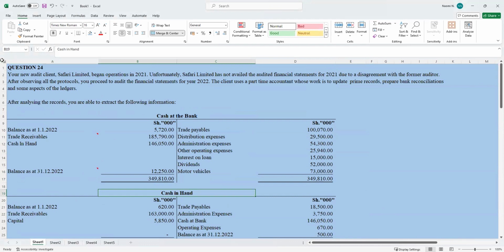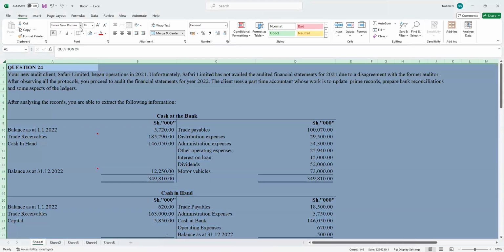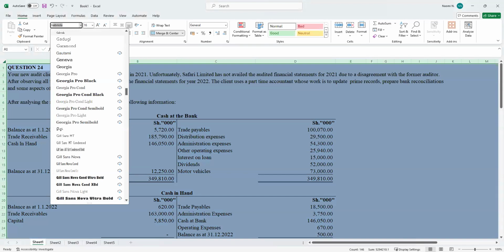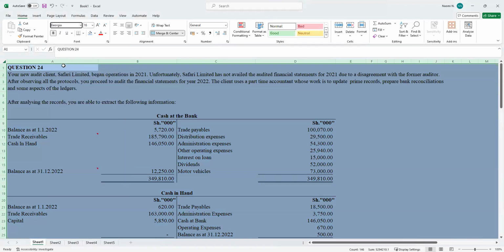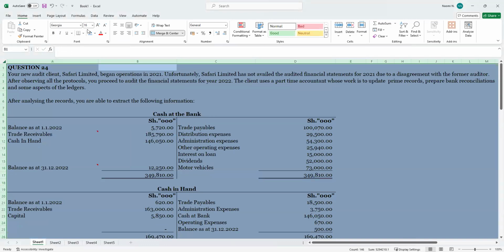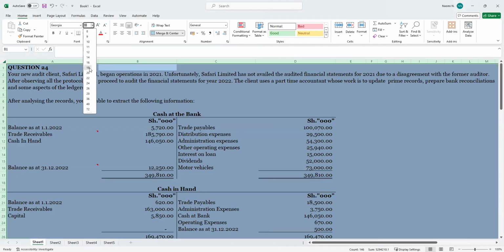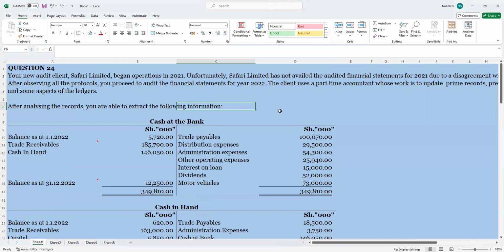Let me just try to increase the font so that you can be able to see. Okay, just give me a minute. Okay, sawa. So we can continue.